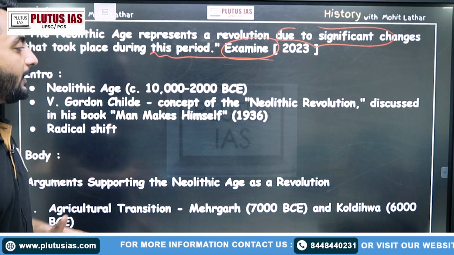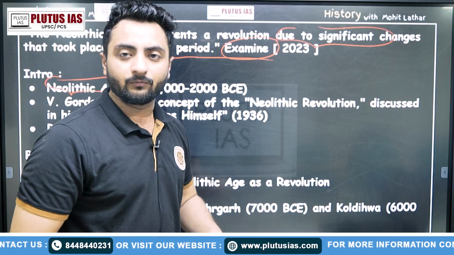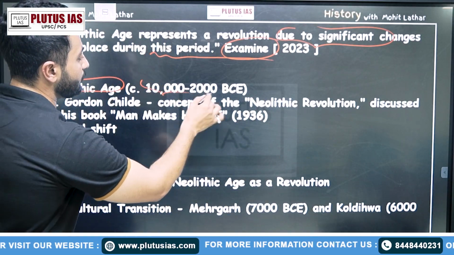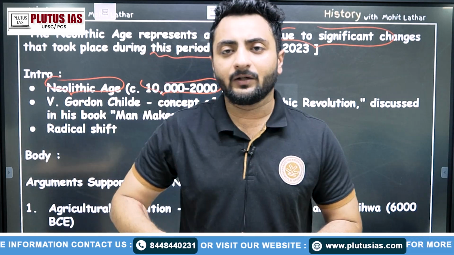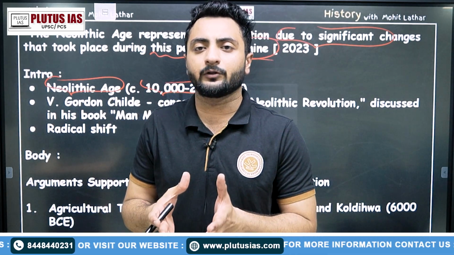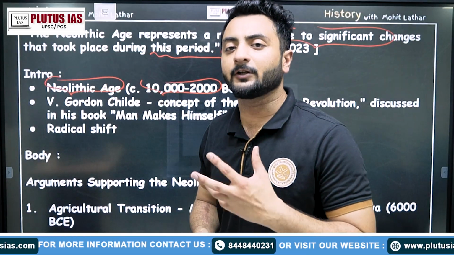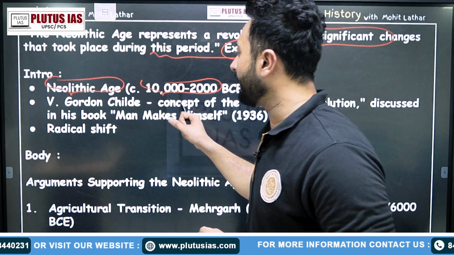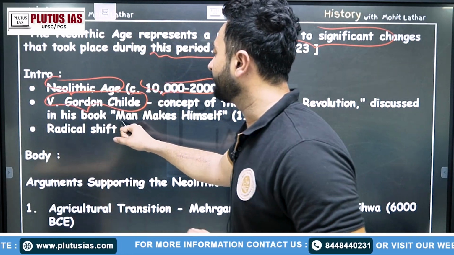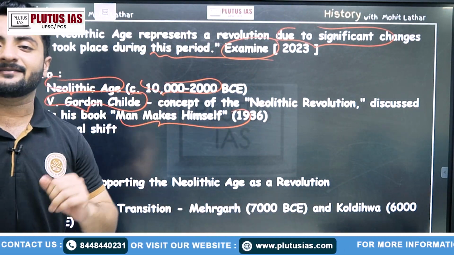In the introduction part, you can talk about the Neolithic Age, its time period was about 10,000 to 2000 BC, which we almost see as the Neolithic Revolution timeline of 8000 to 1000 BC when we talk about agriculture production, onset of agriculture. And this Neolithic Revolution term was given by V. Gordon Childe in his book Man Makes Himself, which was written in 1936.